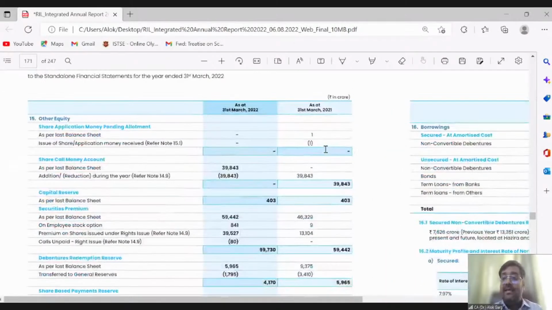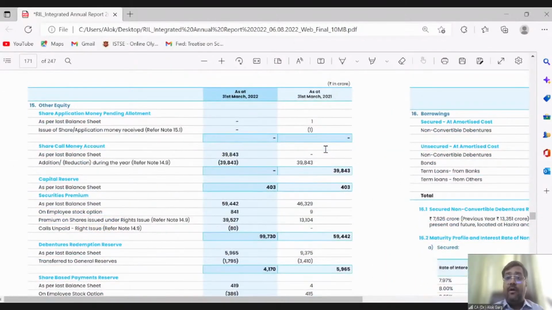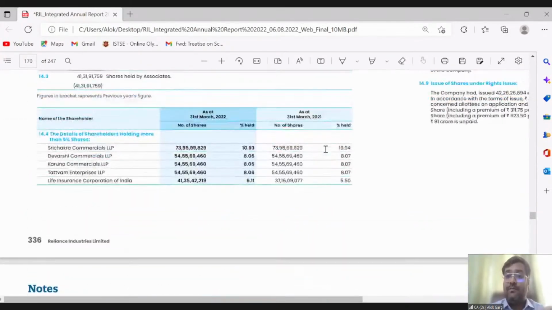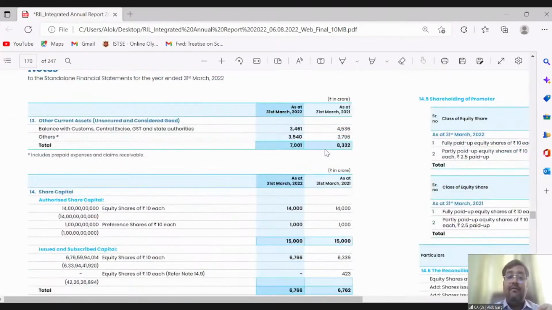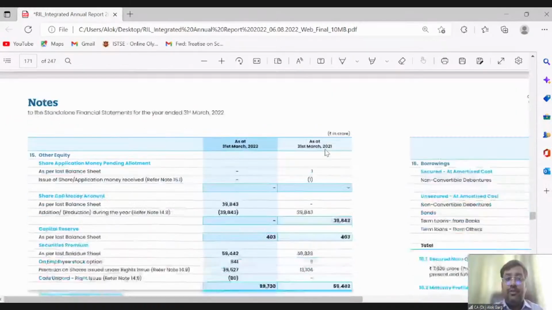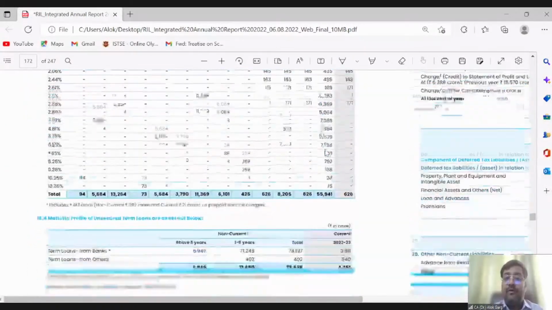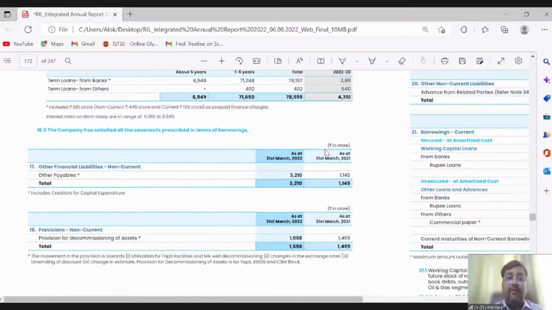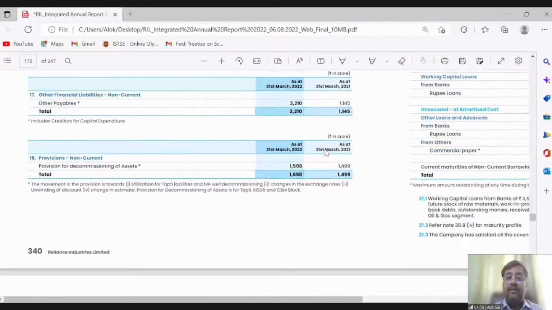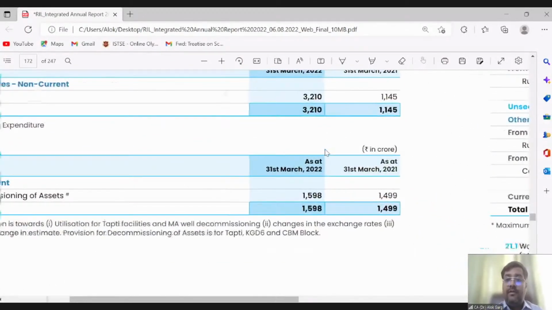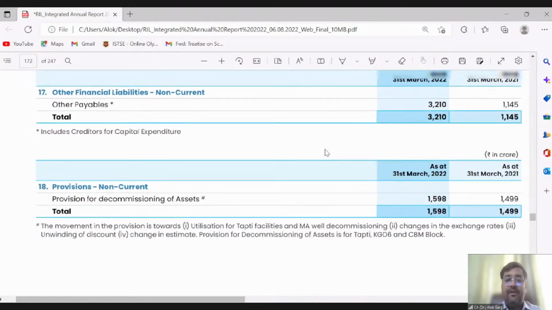Why? Because Reliance has oil wells in the Krishna Godavari basin. Government has given these oil wells for a period of 30 years. And government has told that whenever your contract is over, you have to restore this place in the same condition in which I have given it to you, right? So they have a huge amount of asset retirement obligation. Why? Because they have to restore the seabed into the same condition in which the government has given it to them.